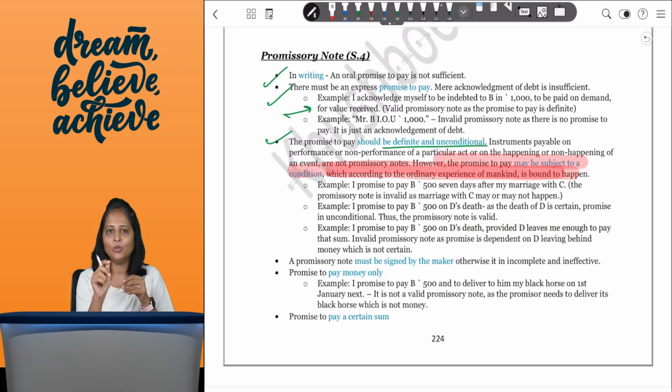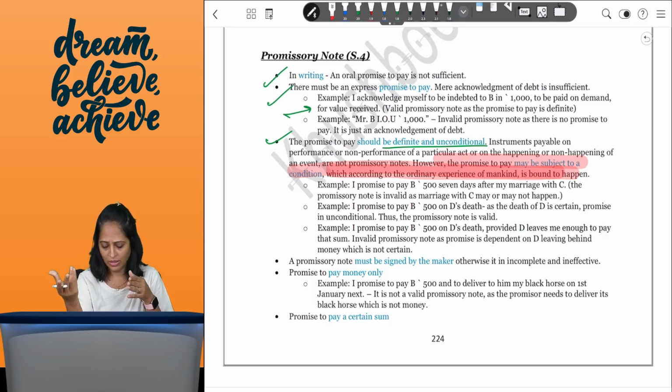But if I tell you that I will pay you rupees 5,000 on C's marriage. Now, C's marriage may happen, may not happen. That is something that is not necessary that is going to happen. So, if such a condition is there, then it's not a valid condition. But a condition which is bound to happen in ordinary experience of mankind, then I will say that, okay, this is something that I will pay and this condition is a valid condition.